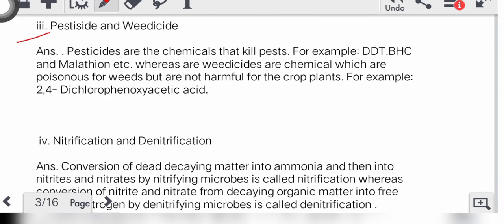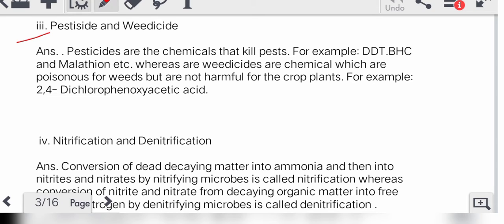Third, pesticides and weedicides. Pesticides are chemicals that kill pests, for example DDT, BHC and malathion, etc. Whereas weedicides are chemicals which are poisonous for weeds but not harmful for crop plants. For example, 2,4-dichlorophenoxyacetic acid.